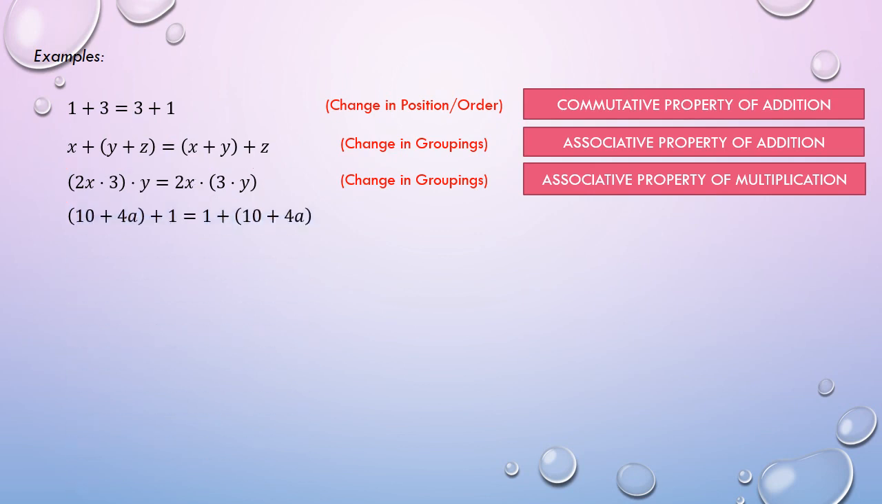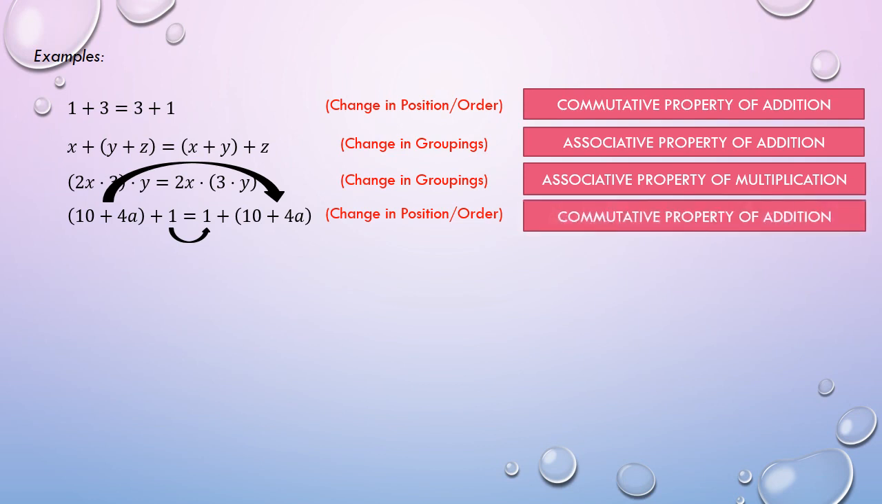Next example. May groupings pa rin, kaya magfo-focus muna tayo doon sa groupings. Sa left-hand side, si 10 at 4a ang magka-group. Looking at the right-hand side, we see the same groupings. In other words, walang change in groupings na naganap, kaya hindi associative property ang sagot dyan. But let's observe further. Makikita natin na magkaiba yung kinalalagyang posisyon or nagkapalit ng posisyon or order si quantity 10 plus 4a at si 1. In other words, change in position or order talaga ang naganap. Kaya, commutative property of addition ang tamang sagot.